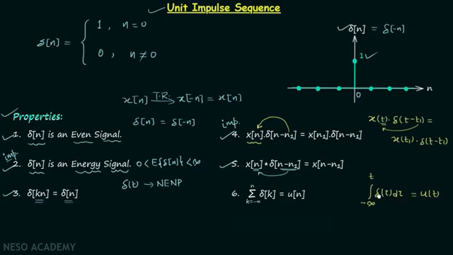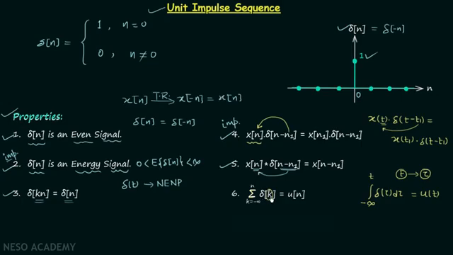Now we know in place of integration we have to write the summation. So here we have the summation and we are replacing the independent variable t by a dummy variable tau. Similarly, here we have replaced the independent variable n by the dummy variable k.